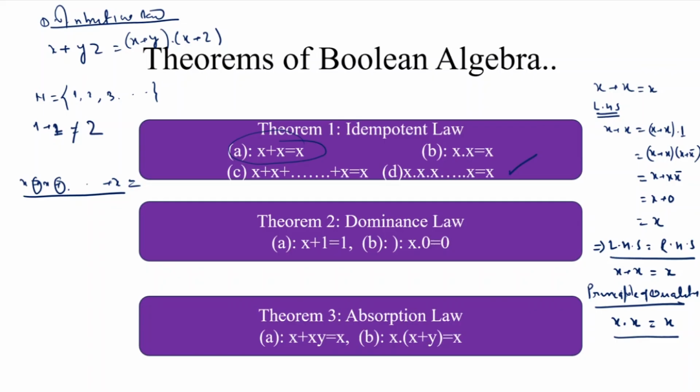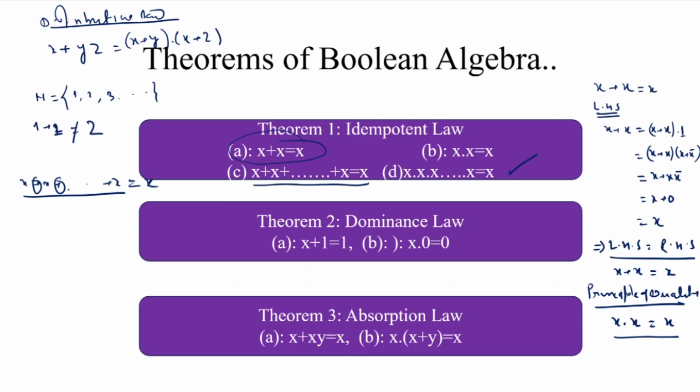When the value of x is 0, then x plus x means 0 plus 0 up to n times, that is also 0. Because the two possible values of x are either 0 or 1. When x is equal to 1, then 1 plus 1 plus 1. This is a logical OR. So 1 or 1 means if any one of the inputs is 1, then the output is 1. This is also the same as x. So these are nothing but the general form.